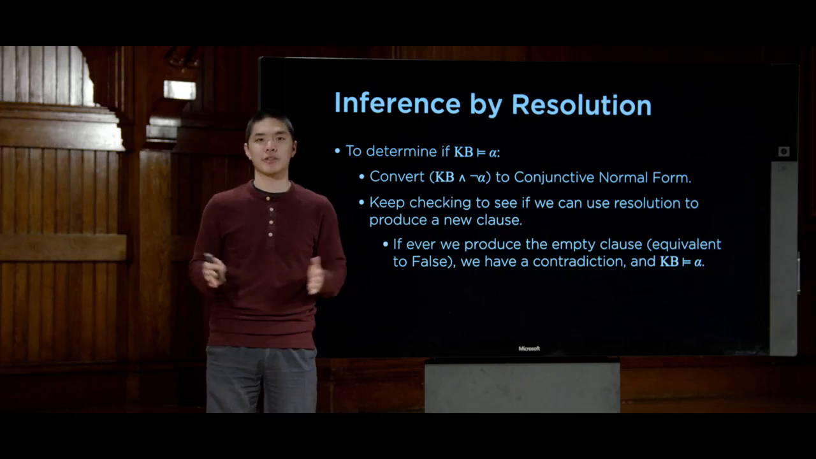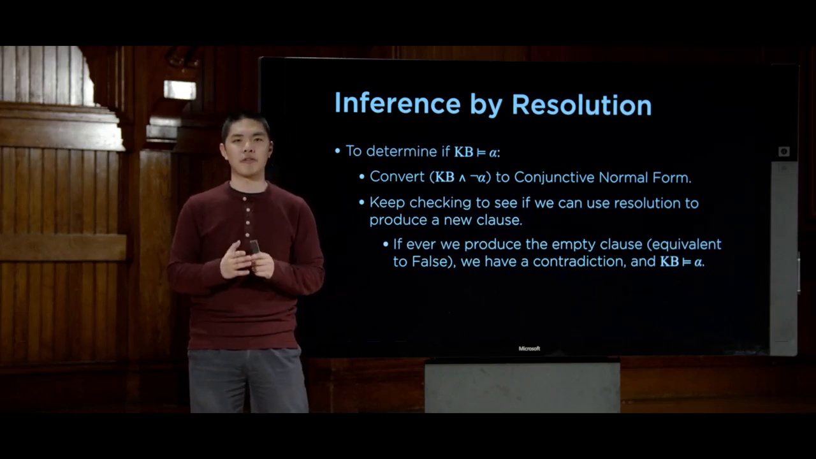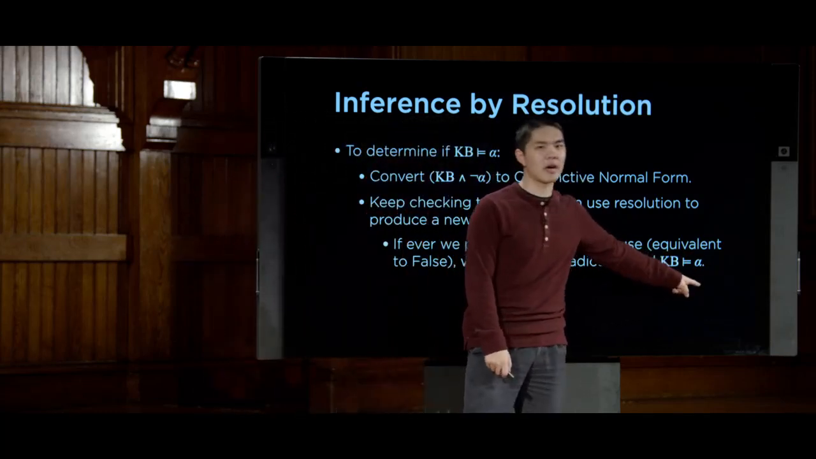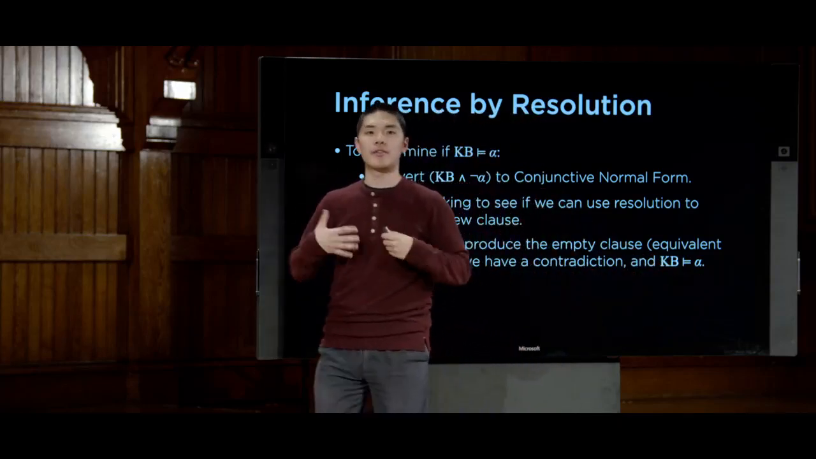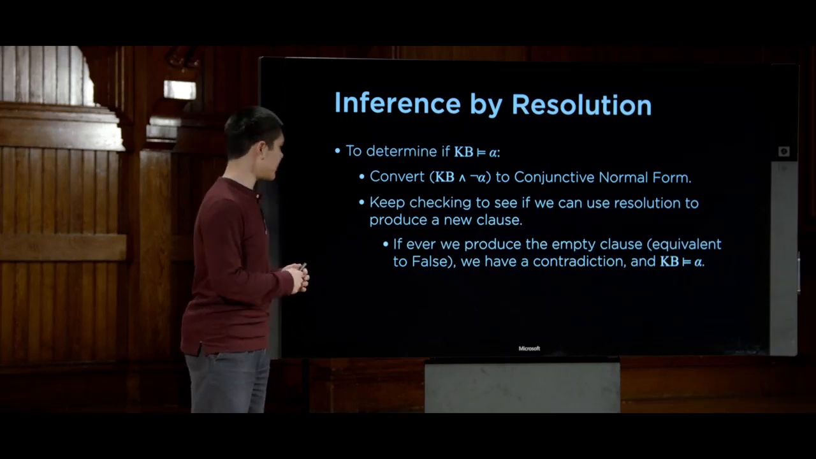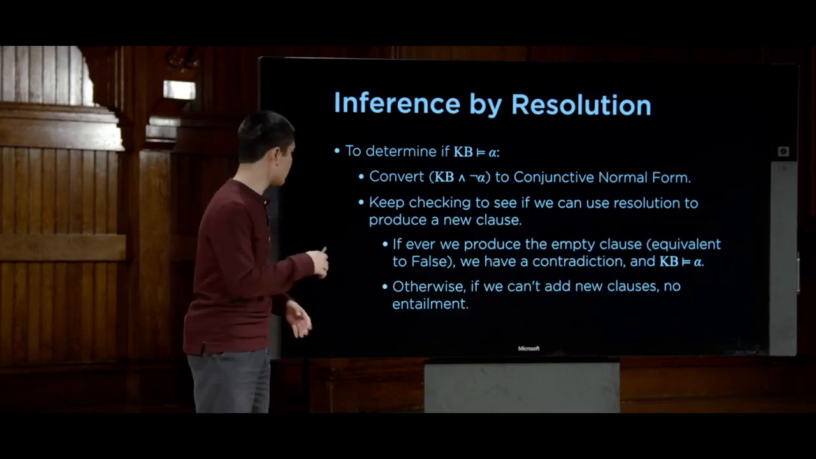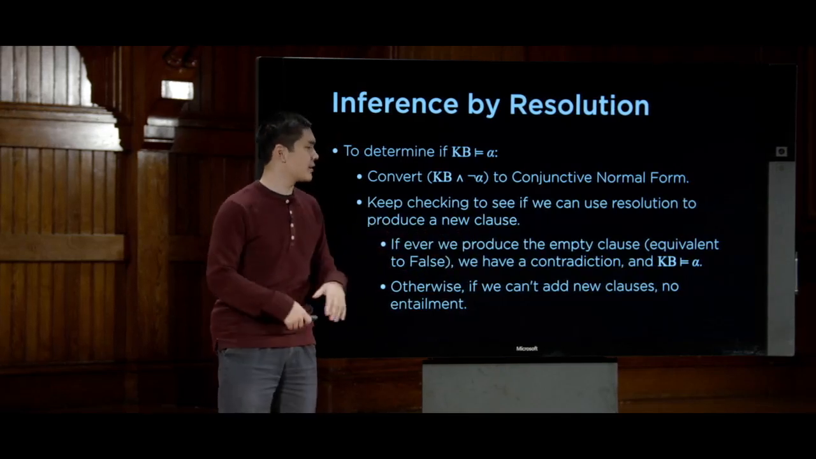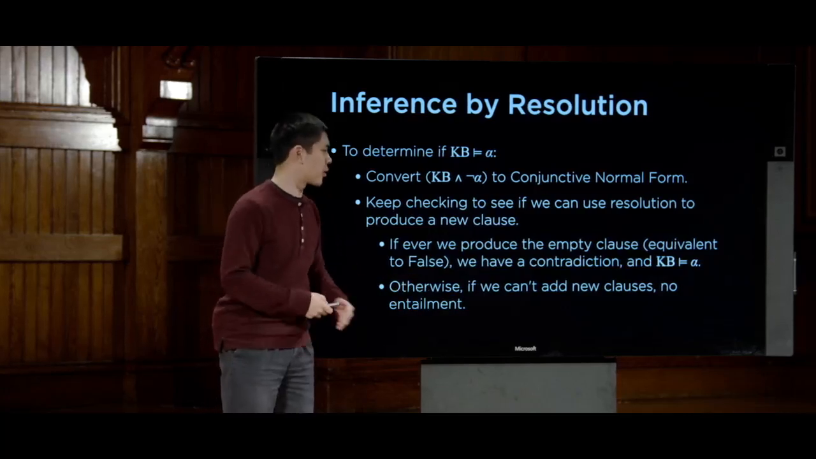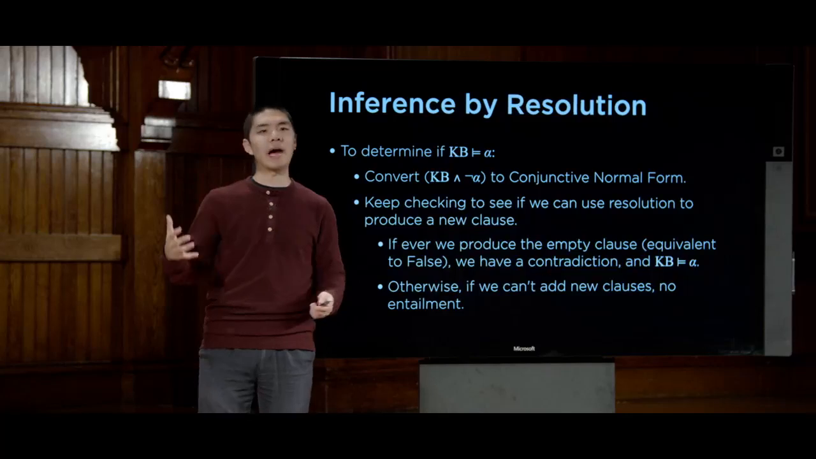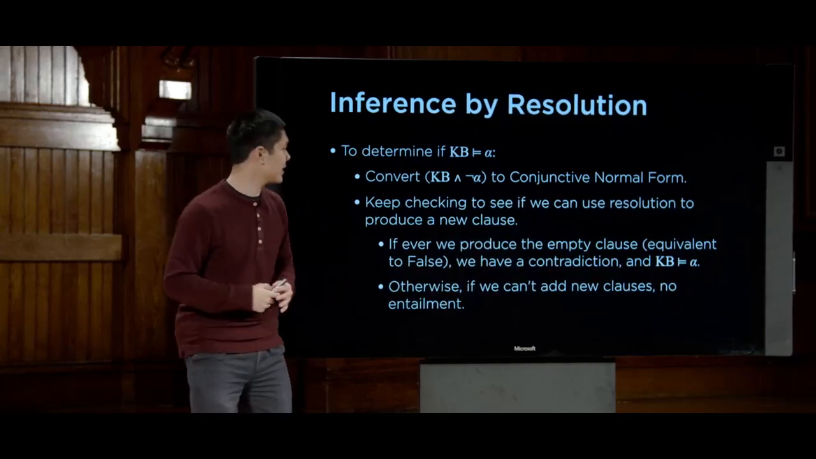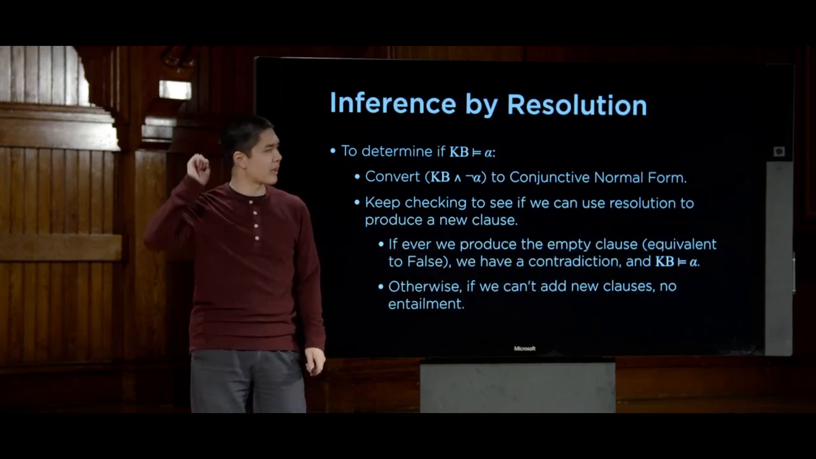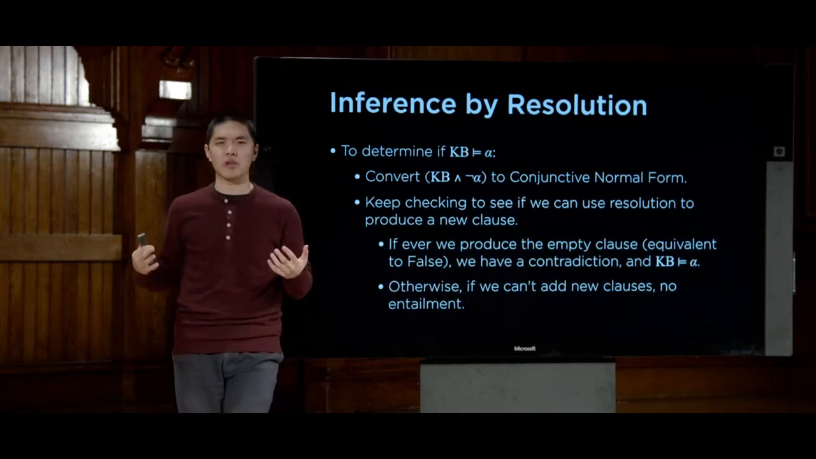And if we have a contradiction, that's exactly what we were trying to do in a proof by contradiction. If we have a contradiction, then we know that our knowledge base must entail this query alpha. We know that alpha must be true. And it turns out, and we won't go into the proof here, but you can show that otherwise, if you don't produce the empty clause, then there is no entailment. If we run into a situation where there are no more new clauses to add, we've done all the resolution that we can do, and yet we still haven't produced the empty clause, then there is no entailment in this case. And this now is the resolution algorithm.